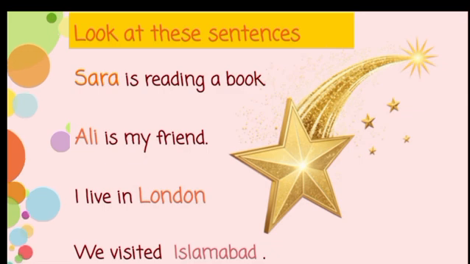Look at these sentences. Sarah is reading a book. Sarah is a specific name of a girl, so it's a proper noun. Ali is my friend. I live in London. London is a special name of a city, so it is proper noun. We visited Islamabad. Islamabad is also a particular name of a place, so it is also proper noun.